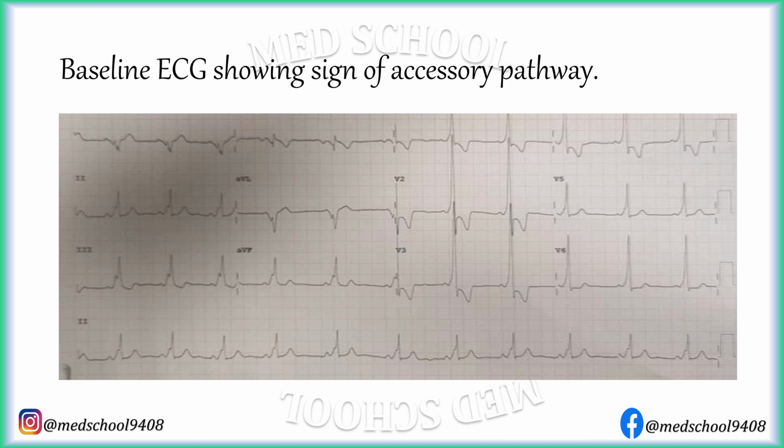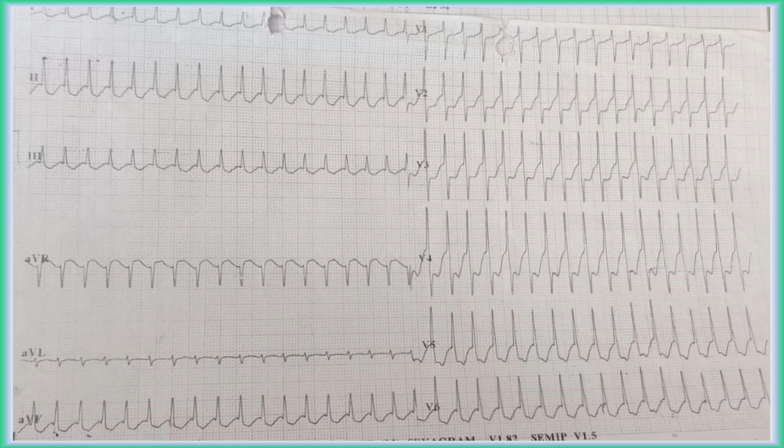This is baseline ECG of person having accessory pathway. There is delta wave which indicate WPW syndrome. In this ECG, RR interval is 8 small boxes long and constant. Hence, rhythm is regular and heart rate is 1500 divided by 8, that is 188 beats per minute.